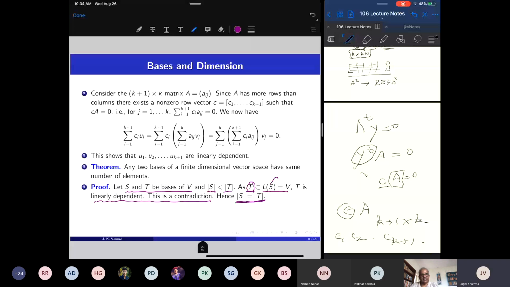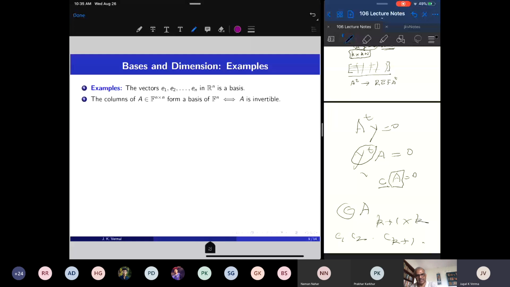Okay, so let's proceed. Let me give some examples of bases. E1 up to En, the standard column vectors, constitute a basis of Rn. So Rn is n dimensional. R2 is two dimensional, R3 is three dimensional.